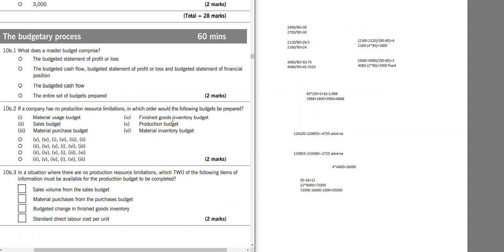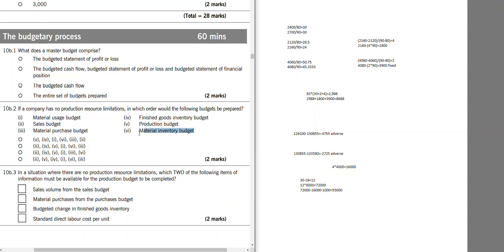From sales budget, we prepare production budget. And for production budget, we need the opening inventory, the closing inventory, and the sales demand. Finished goods inventory, yeah, we know that. Once we know the finished goods inventory, we will be able to make our production budget. Once we know our production budget, we need to find the material usage budget, how much material will be used in production.